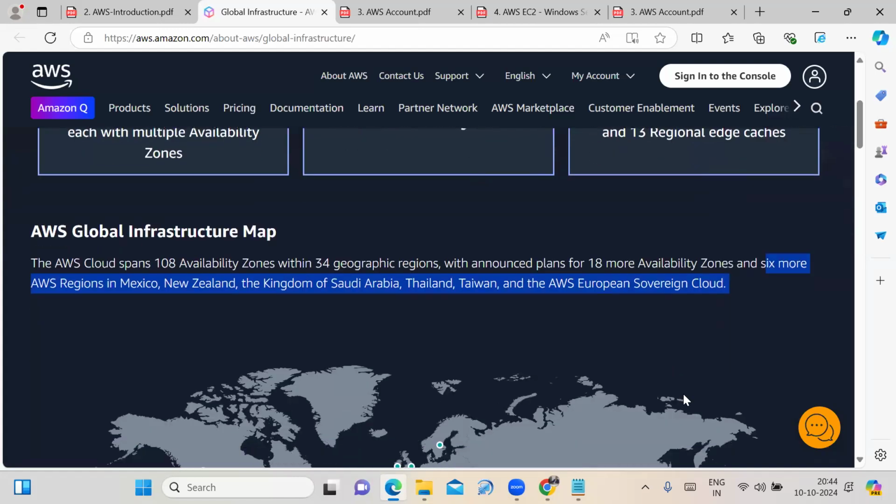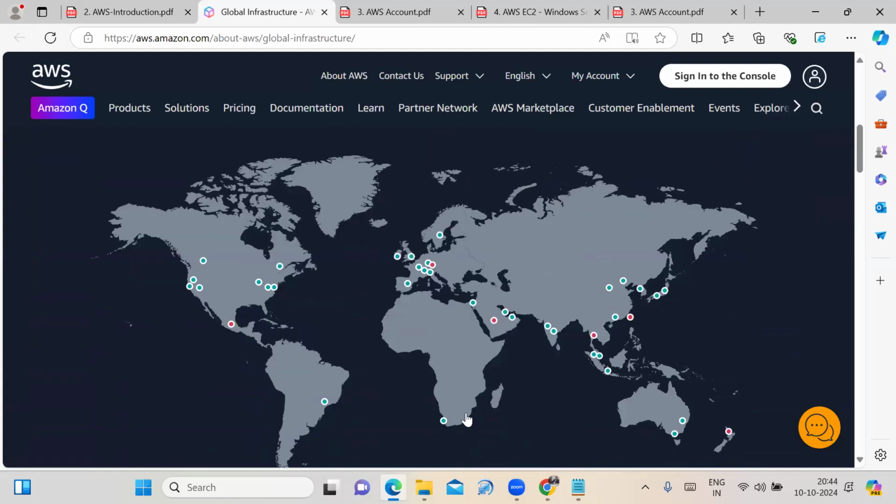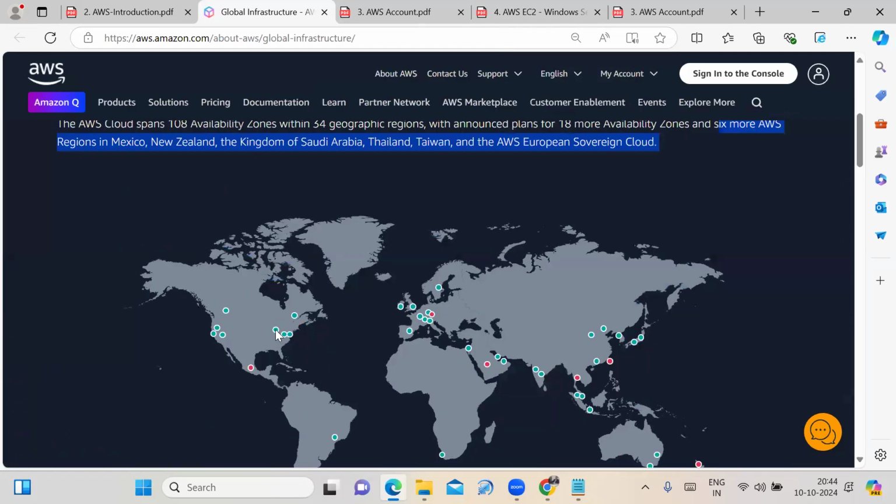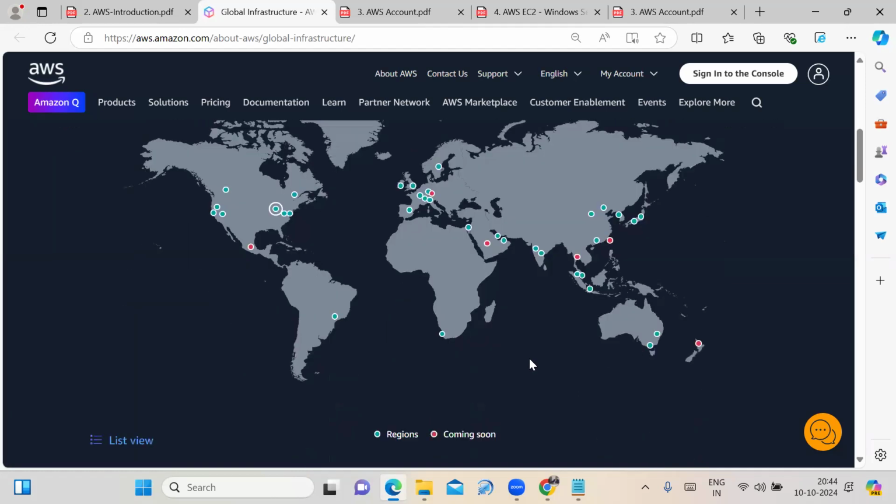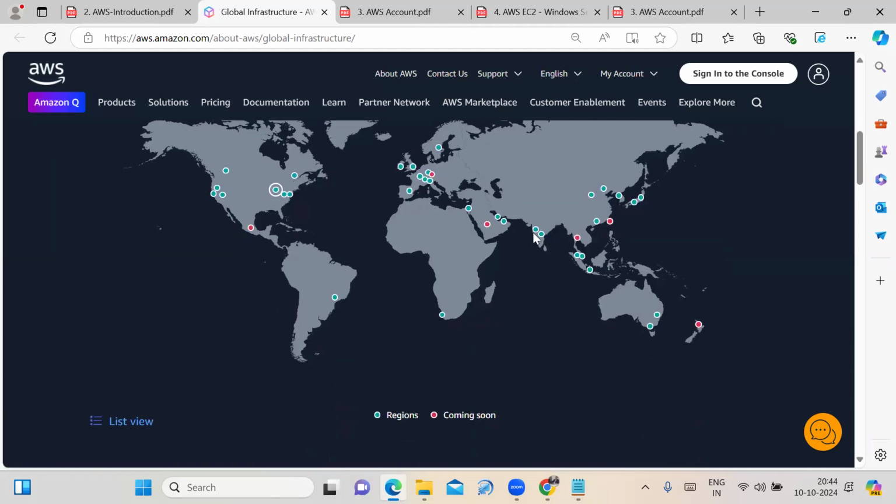If you scroll down here, this diagram is representing the AWS global infrastructure. Now we look at this diagram. The green color circles are representing the already existing regions, the existing data centers. See here, our Hyderabad region is there, and also the Mumbai region is there.